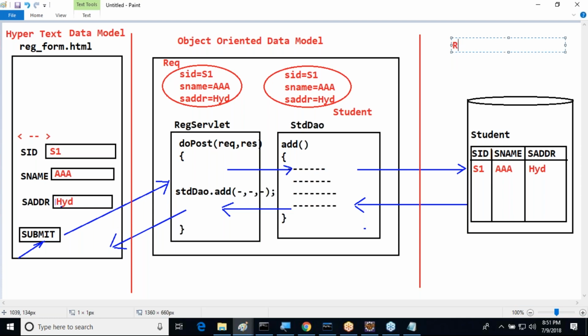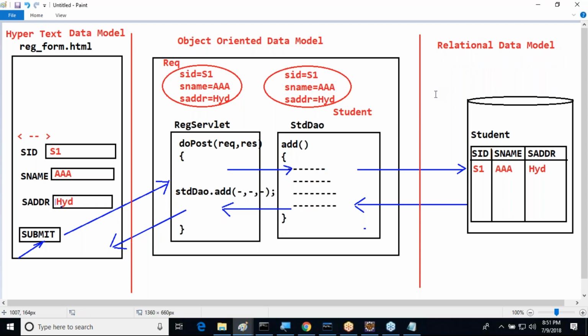Data inside the databases is following one type of model. That data model is which one? Relational data model. Answer my point now. This data model is exactly which one? Relational data model. After this, in enterprise applications, in how many ways are we representing our data? In three ways. How many models have we used there? Three models we have used.